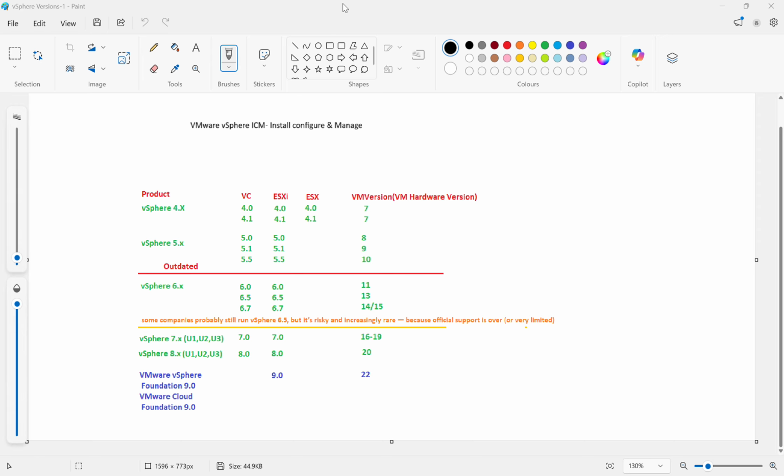So most of the companies used vSphere version 6.5 for a longer time. It was hugely clicked in the market. After that they introduced 6.7, but that is not clicked much. So immediately they released vSphere 7.x, like update 1, update 2, update 3. If we use vSphere 7.x, vCenter version will be 7.2, ESXi version will be 7.2.